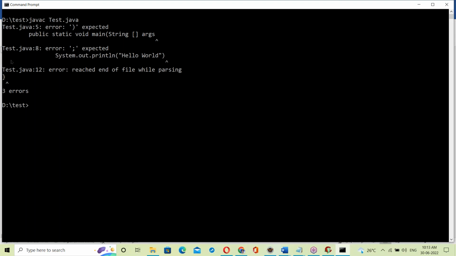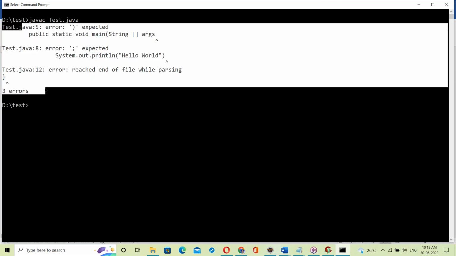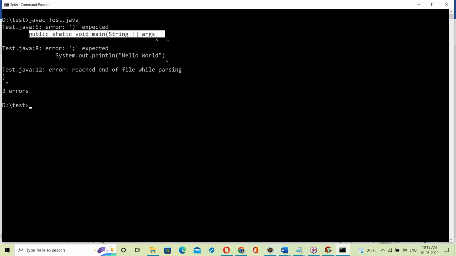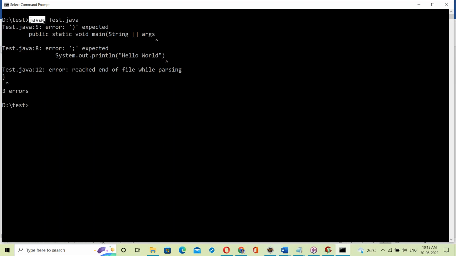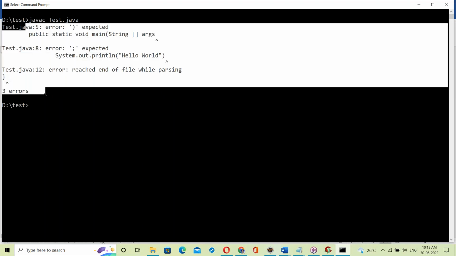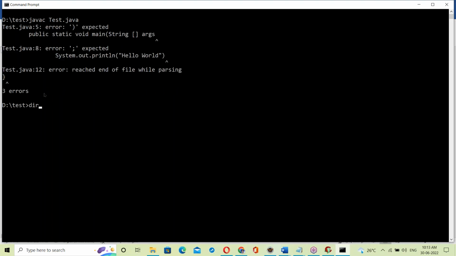But it's a compiler, right? The compiler checks for all the errors and shows them. Here, totally 3 errors. So the compiler shows all the errors from top to bottom. That means this is a compiler. javac, it's a Java compiler. All the errors from top to bottom.